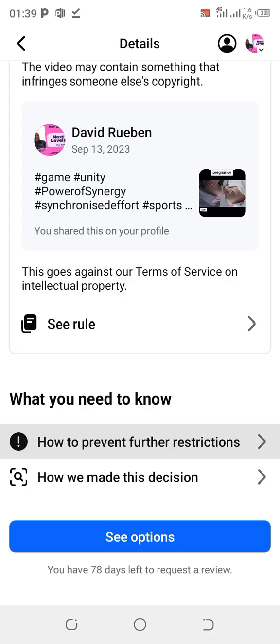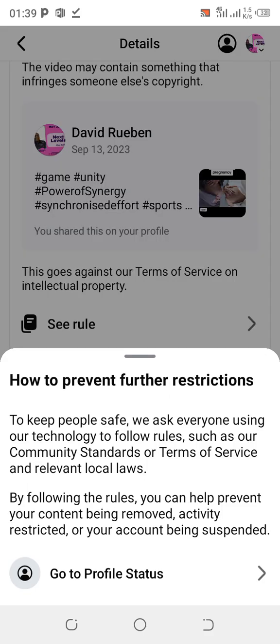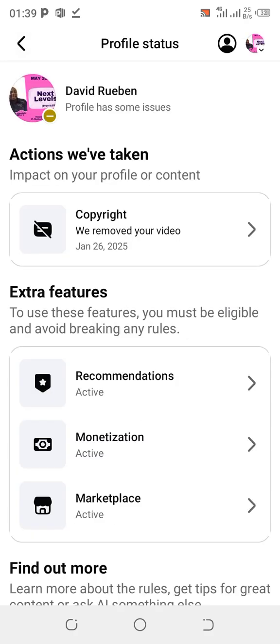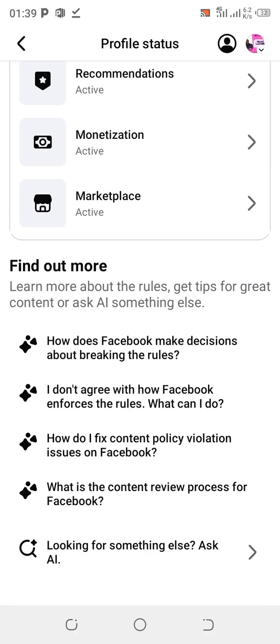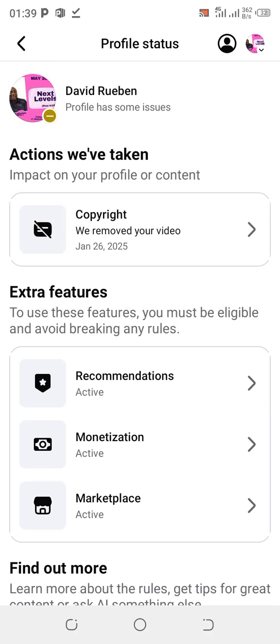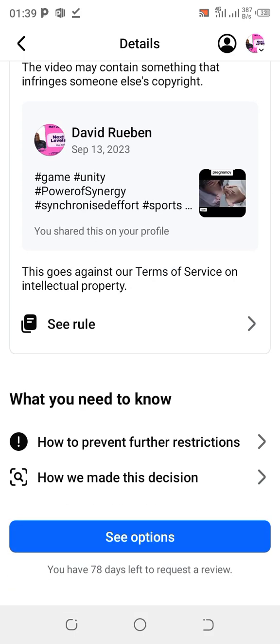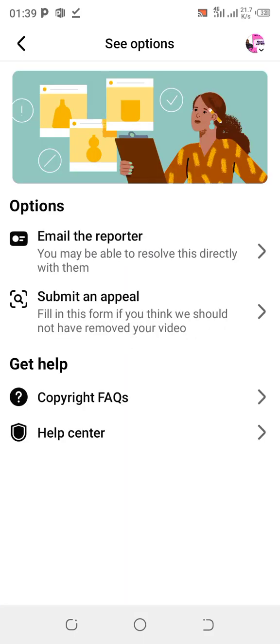Now, if you need to know further things, you can click here. To keep people safe, we ask everyone using our technology to follow rules such as the community standards, and so on. Those are things that you need to know. Now let's go back to further resolve this matter. So you tap here, and click on see options. Now you can see they're giving options on what to do.